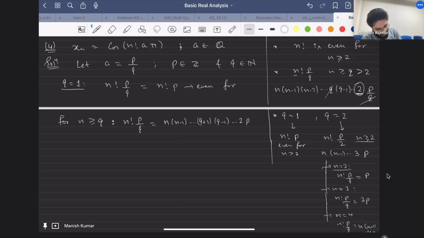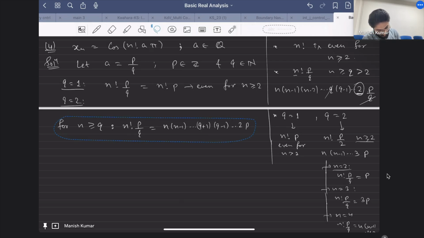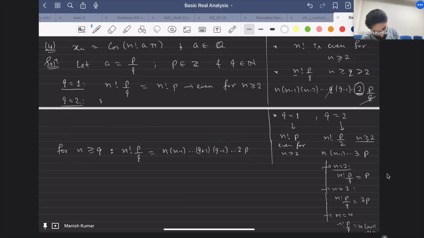For q equals 2, what I can write is n factorial p by q will be equal to n times n minus 1 dot 3 p, for n greater than or equal to 2, or should I write 3 probably?